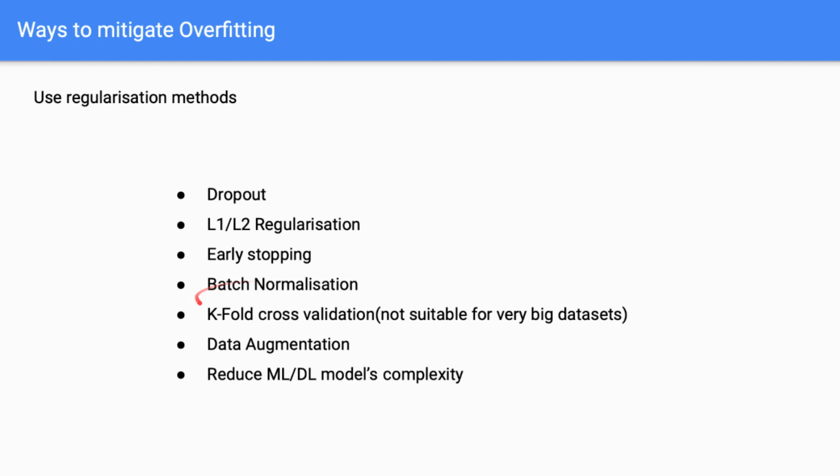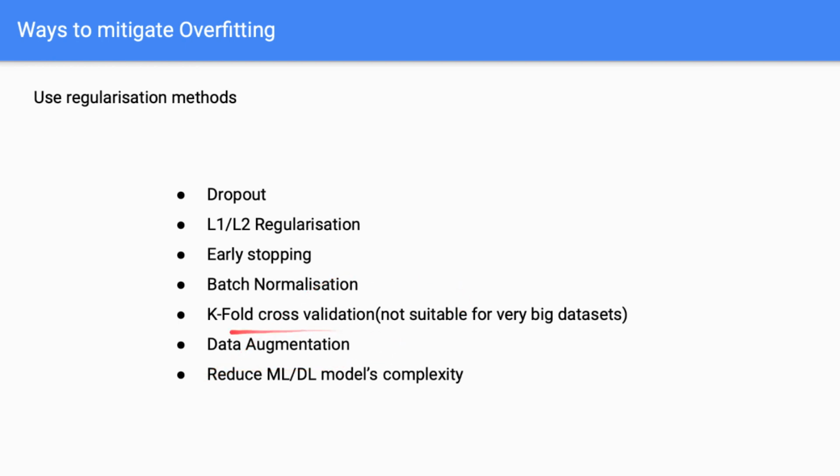And batch normalization doesn't directly combat overfitting, but it's a very good method to optimize the machine learning model. And k-fold cross-validation is a good idea to train with different datasets, but it's generally not suitable for deep learning purposes because the training takes hours and days, and in some cases months too.